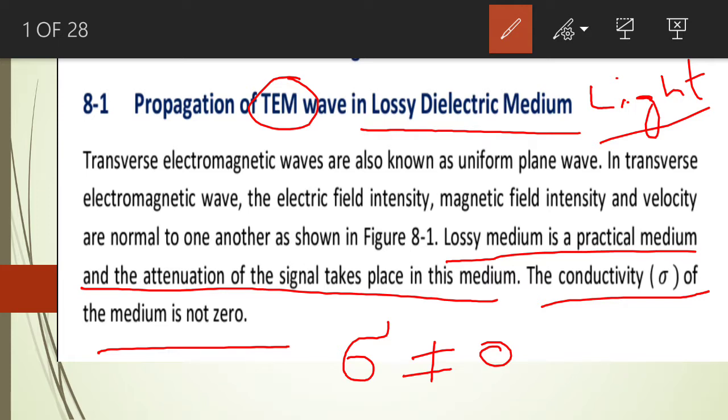So basically, if we are talking about the propagation of the transverse electromagnetic wave in this medium, we are talking about the propagation of the light wave in a lossy dielectric medium. In this topic, we will assume that the wave is a light wave and this wave travels in a lossy medium. The energy of the wave will reduce with respect to distance traveled by the wave. The attenuation of the wave will take place in this particular medium.